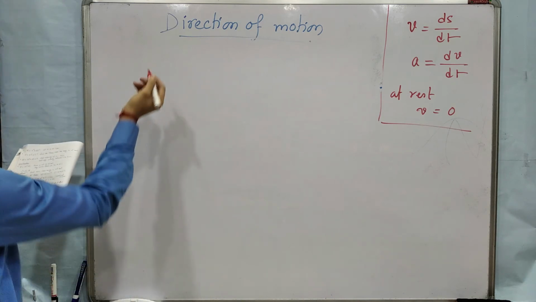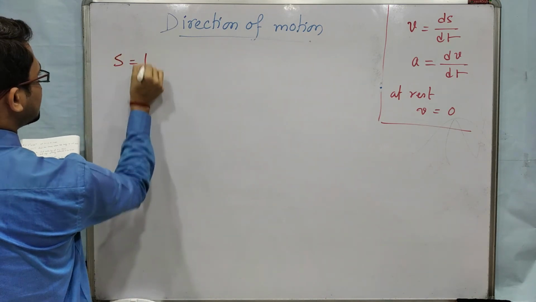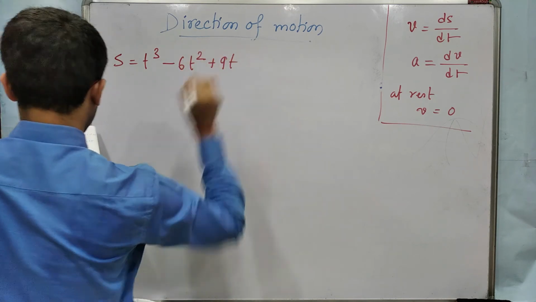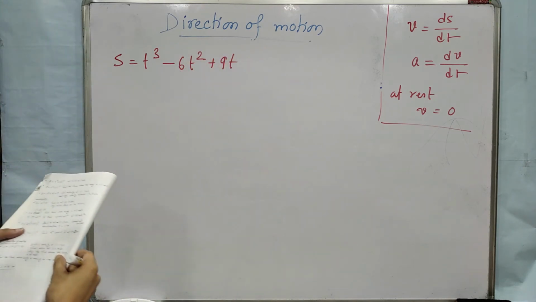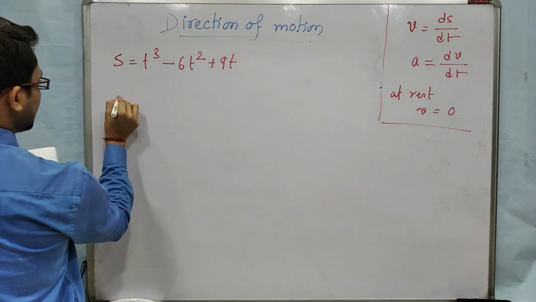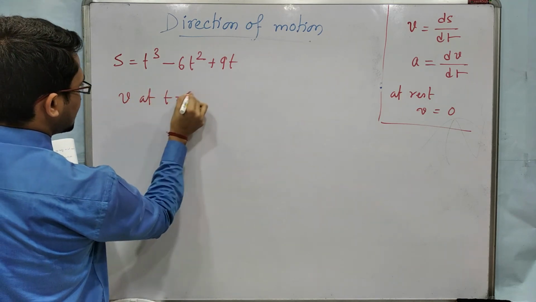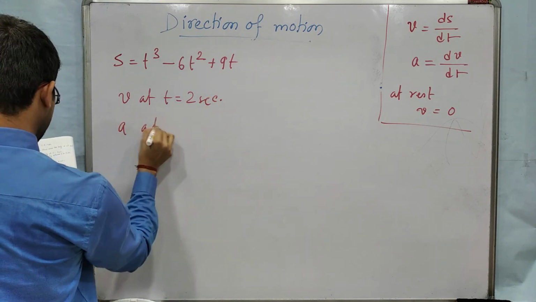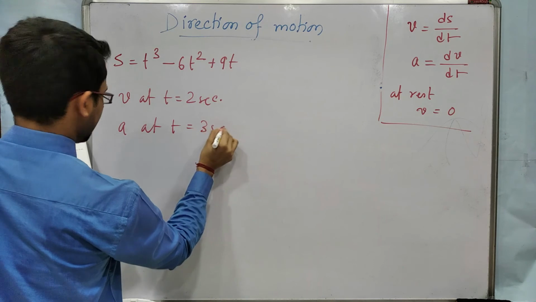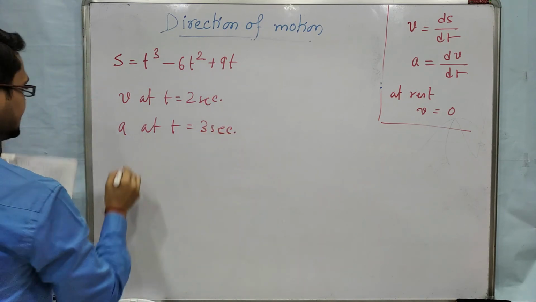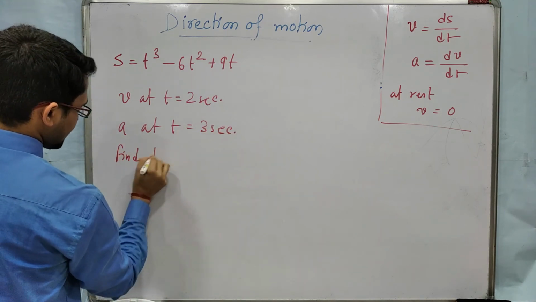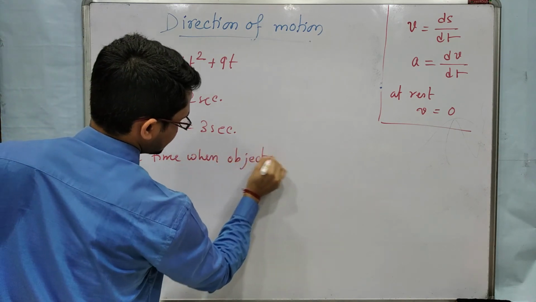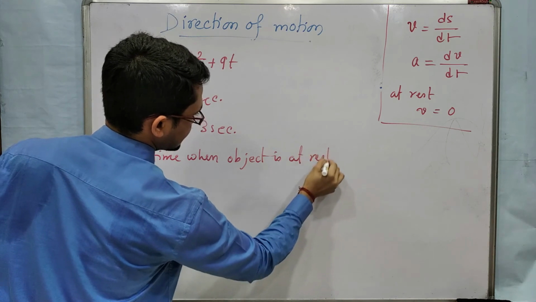Suppose the question is s is equal to t cube minus 6t square plus 9t. First, find the velocity at t equal to 2 second. Then find the acceleration at t equal to 3 second, and find the time when the object is at rest.